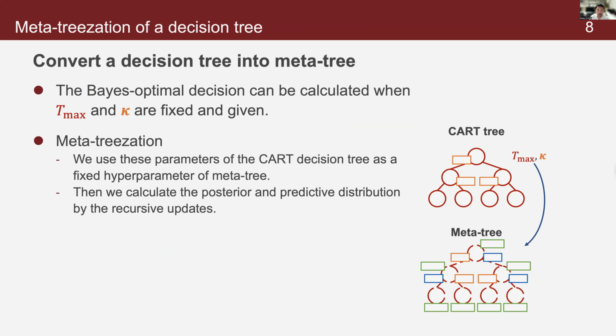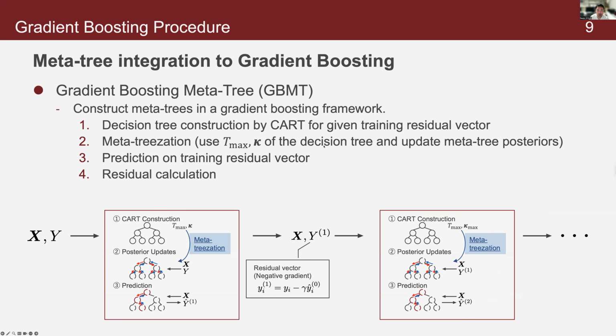In this research, we convert a conventional CART tree into a meta-tree and propose this process as meta-treeization. We integrate meta-trees into the gradient boosting framework. We call this method gradient boosting meta-tree. The procedure is as follows.